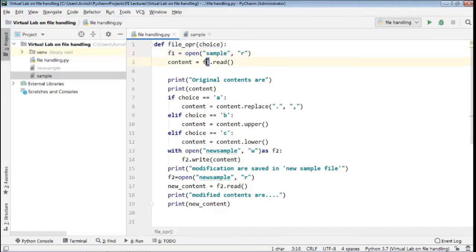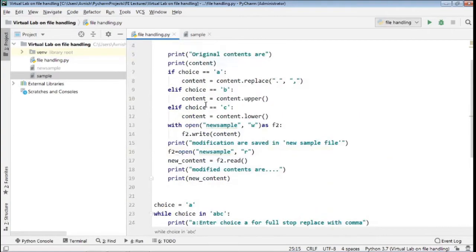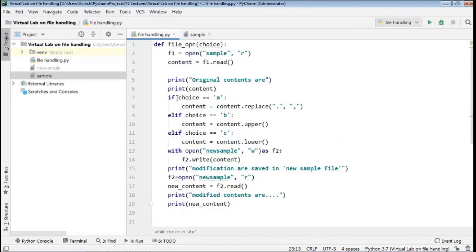Using the object that we have given the name here, that content will be stored here in the content variable. Then we will print that content using the print statement here. Suppose in this case the user has given choice A, then we have to check here whether the choice is A or not. Suppose the user given choice is A, then in that case we have to change the content.